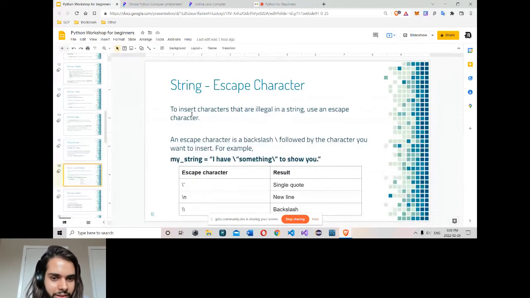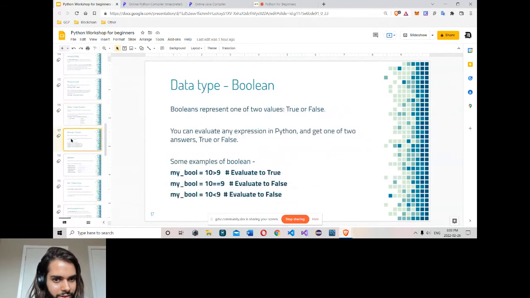So this is simply a way to use a character that is part of the syntax of a language. They don't allow it; they give you a syntax error. So you can use it by using a backslash. This is an escape character, a backslash followed by some character you want to insert. Single quote, new line, and backslash. This is a string. So that's pretty much string.